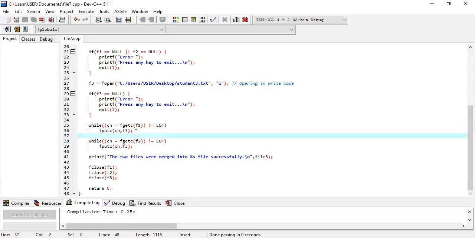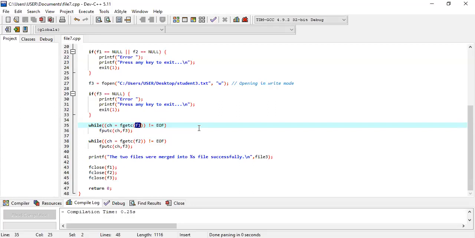So first of all, we store each and every character at a time using this fgetc within the brackets with F1. What is the meaning of that? F1 points to file 1 now. So whatever information you have written in file 1, everything is pointed to by F1.